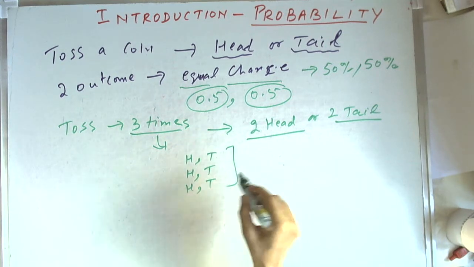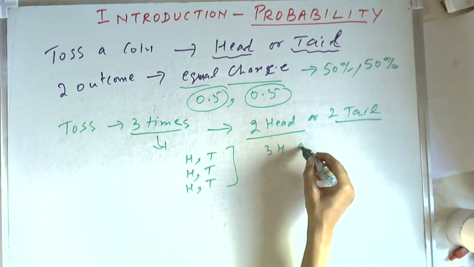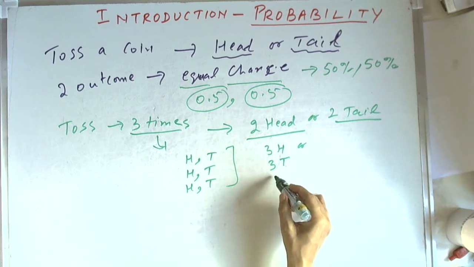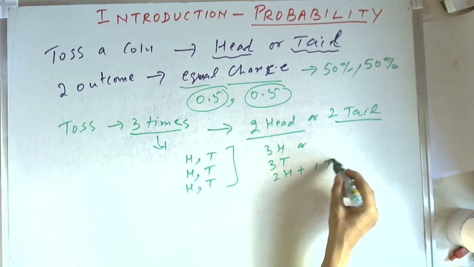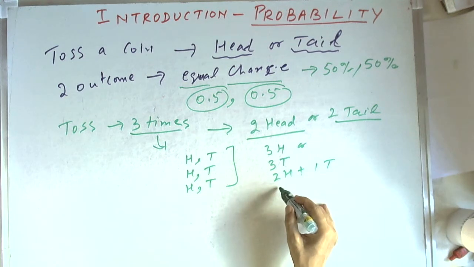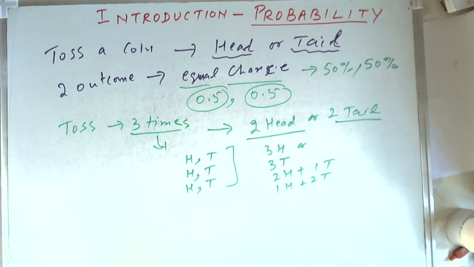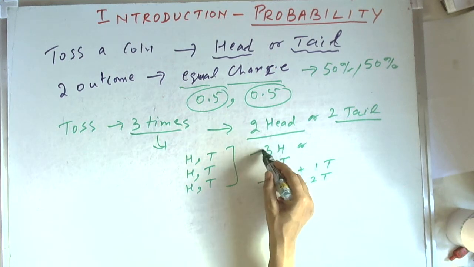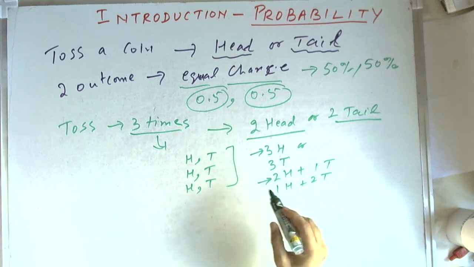The result will be either three heads, or three tails, or two heads plus one tail, or one head plus two tails.